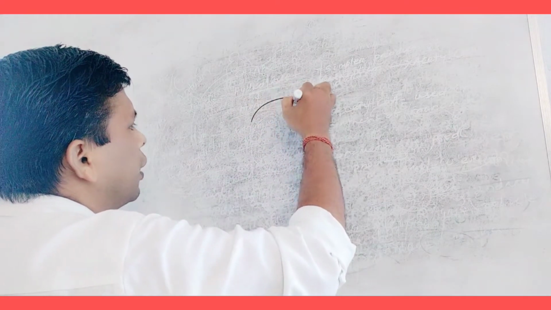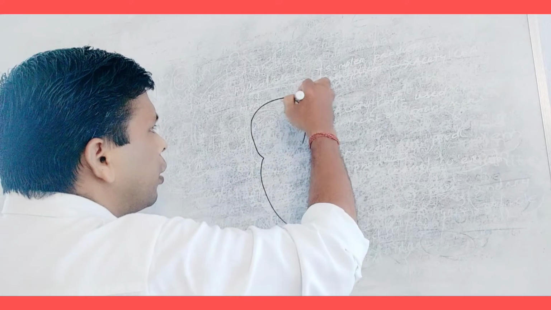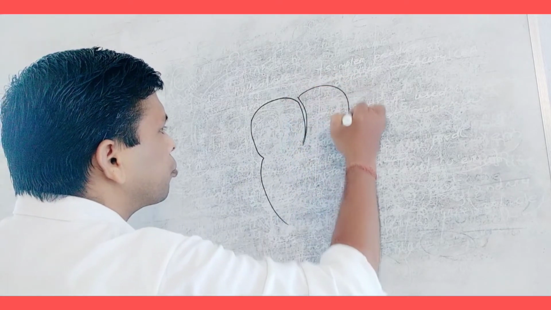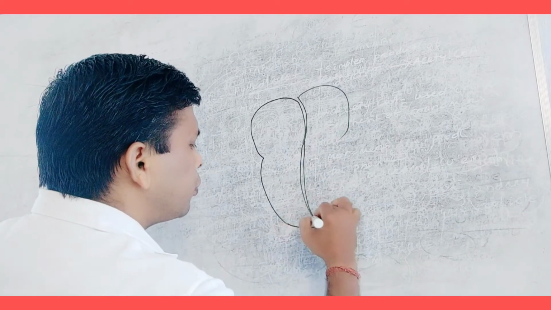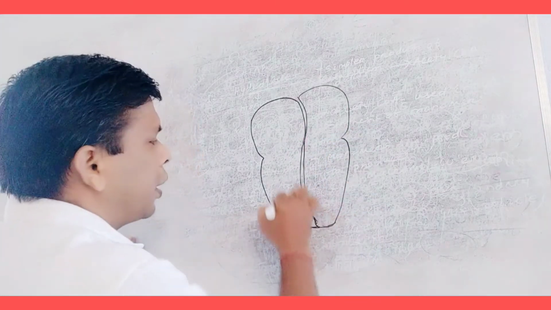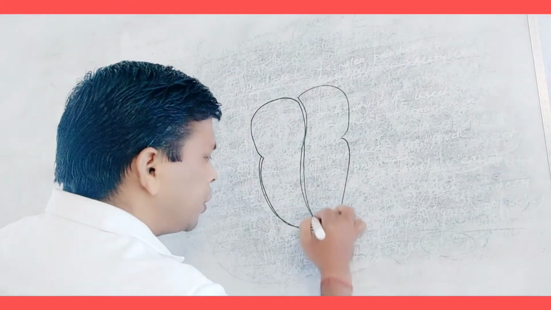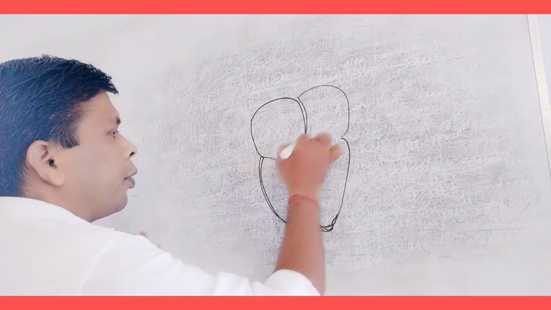So come to the diagram. Suppose this is the heart, atrium, ventricles. It is narrow and curved towards the left.